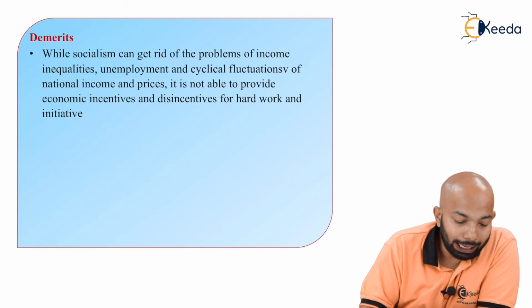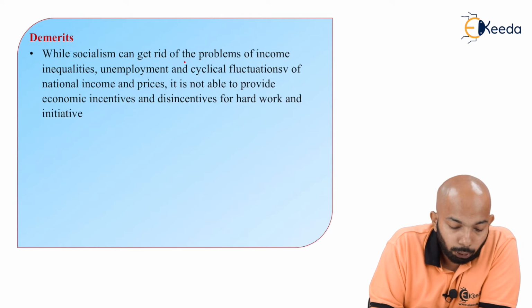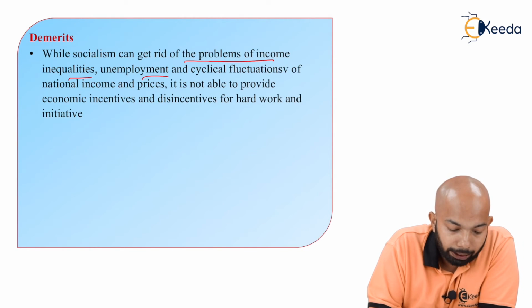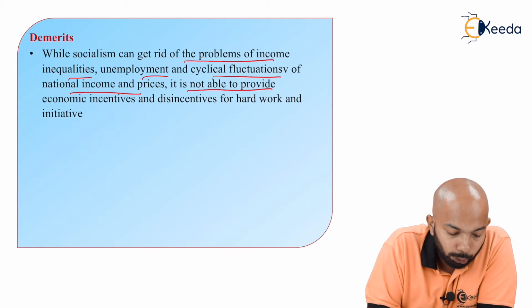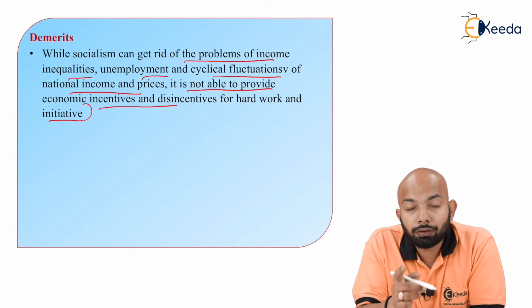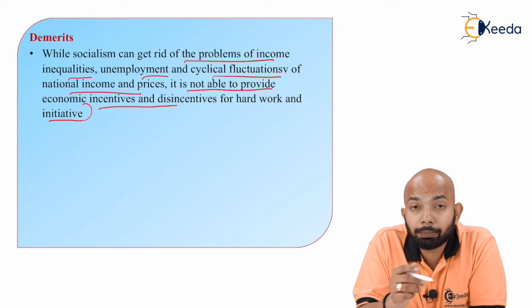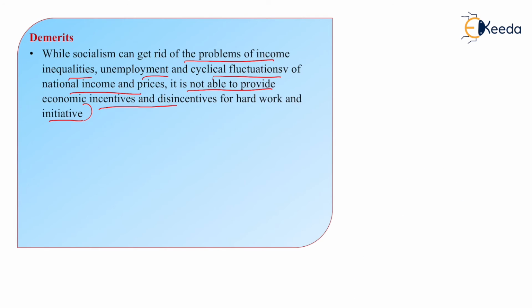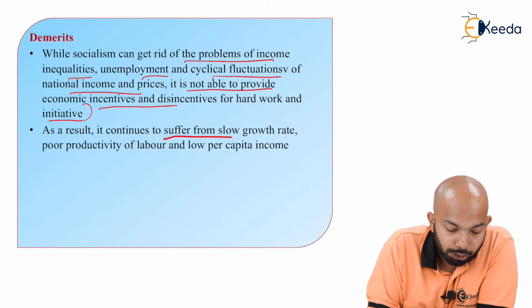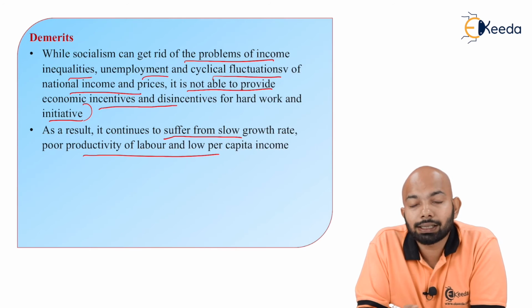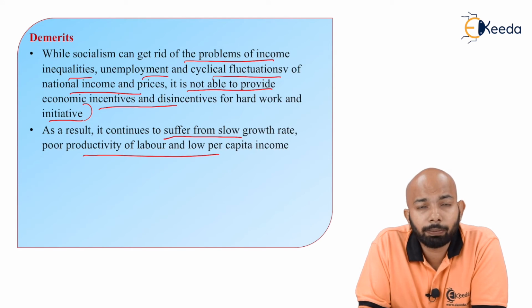Now, the demerits. While socialism can get rid of problems of income inequalities, unemployment, and cyclical fluctuations of national income and prices, it is not able to provide economic incentives and disincentives for hard work and initiative. Whatever incentives we had in capitalism for the hard work and effort taken by the individual, socialism doesn't have. As a result, it continues to suffer from slow growth, and because of this there will be a slow growth rate at every individual level or at every possible level that you can think of.